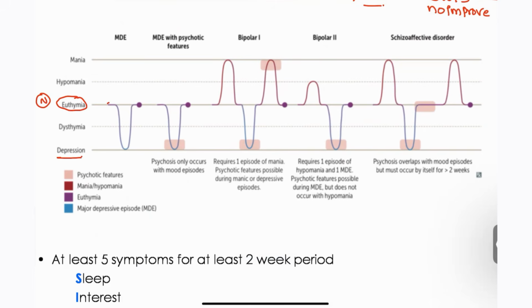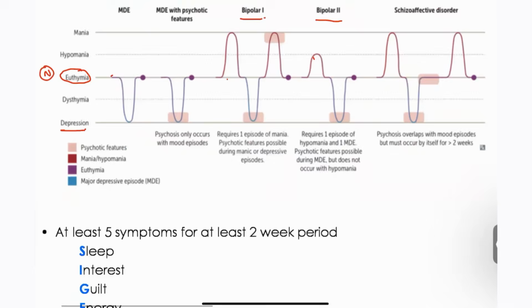And if it is showing two different variants, for example, hypermania and then again dysthymia, then this condition is bipolar. Next, if there is a sudden onset of hypomania and then again dysthymia, this is bipolar 2.